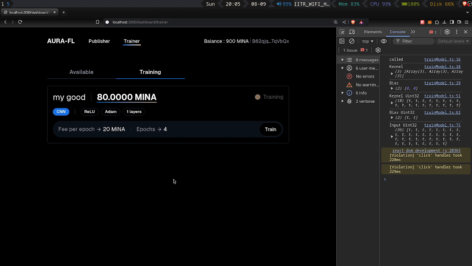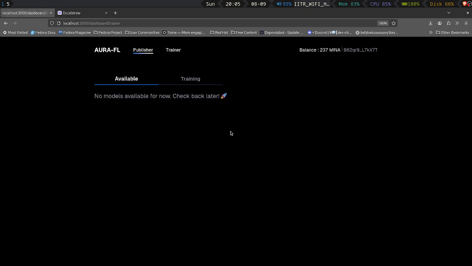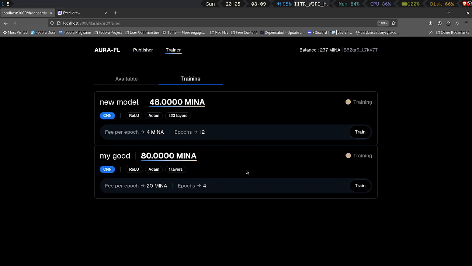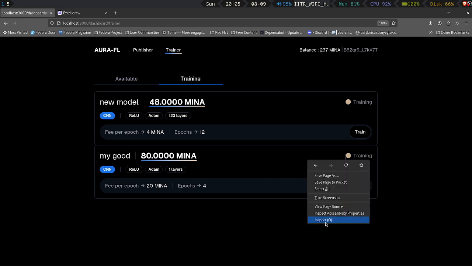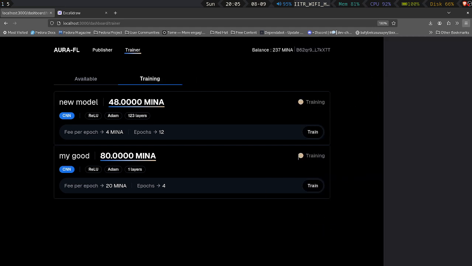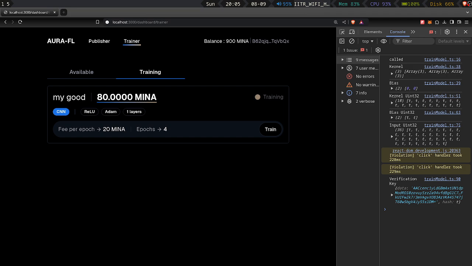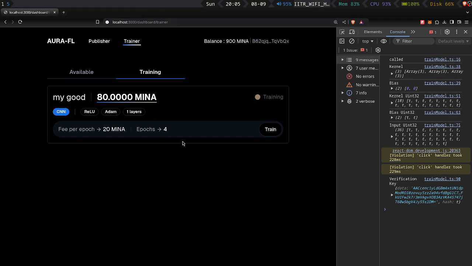Now I will do the same for another trainer. I will click on training and I'll train. I'll also inspect it here, and a verification key was generated, and I'll wait. So I'll have to speed up this part a little, to keep my demo below 4 minutes.